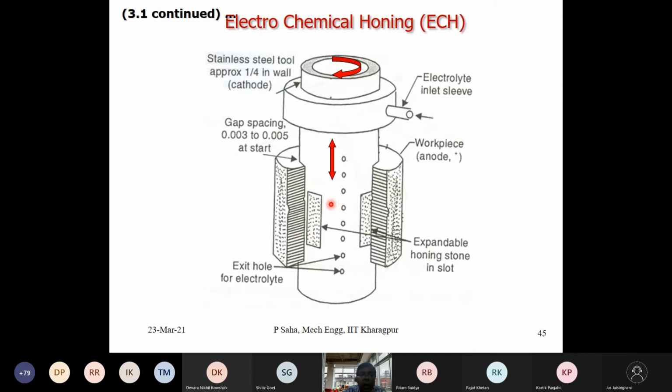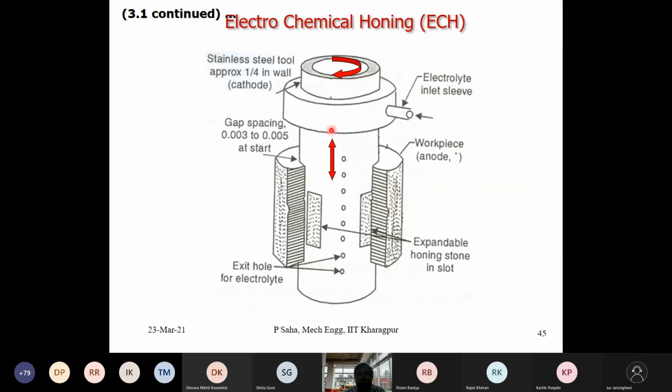So when this tool is inserted in the gap, initially these stones will be pressed against the inside wall. Typically, depending upon the gap, we can have a gap spacing of around 0.003 to 0.005 at the beginning.